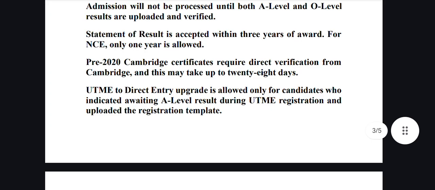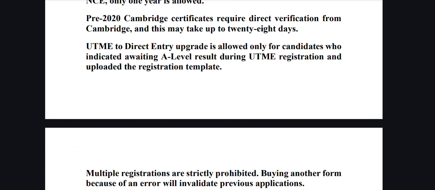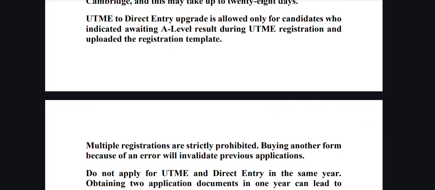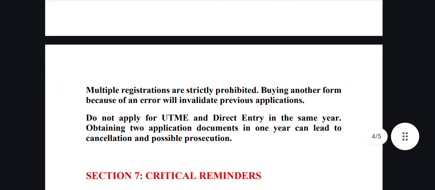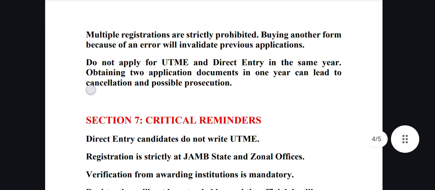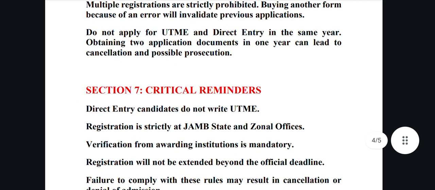We also talked about the timeline for statements of results, that is, it must be within 3 years if obtained from polytechnics and universities, and for NCE only 1 year is allowed. Those who have Cambridge certificates before 2020 will require direct verification from Cambridge. And also we talked about that UTME to direct entry upgrade is allowed for candidates who indicated awaiting results. We also talked about that multiple registrations are not allowed, and it is a punishable offense. You cannot obtain UTME and direct entry at the same time. You can only upgrade from UTME to direct entry.